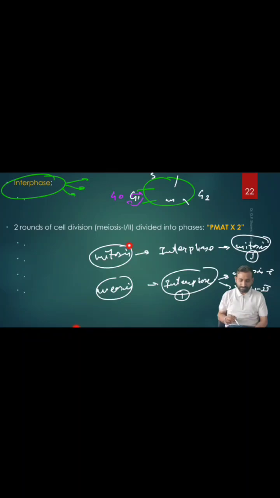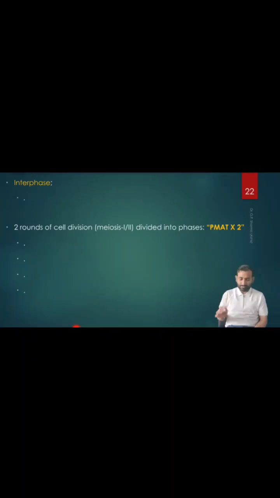And the difference is what? Mitosis: one interphase followed by 1 mitosis. But in meiosis, one interphase followed by 2 meiosis, 2 cycles, meiosis 1 and meiosis 2. Hope you understand. So once again, note the interphase: G1, S, G2, M. In the middle, G1 may enter the G0 phase as well, right? So remember this, okay?